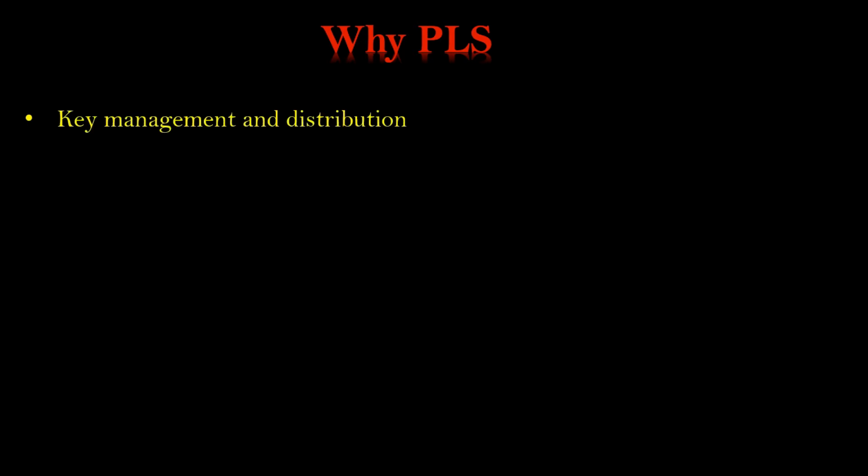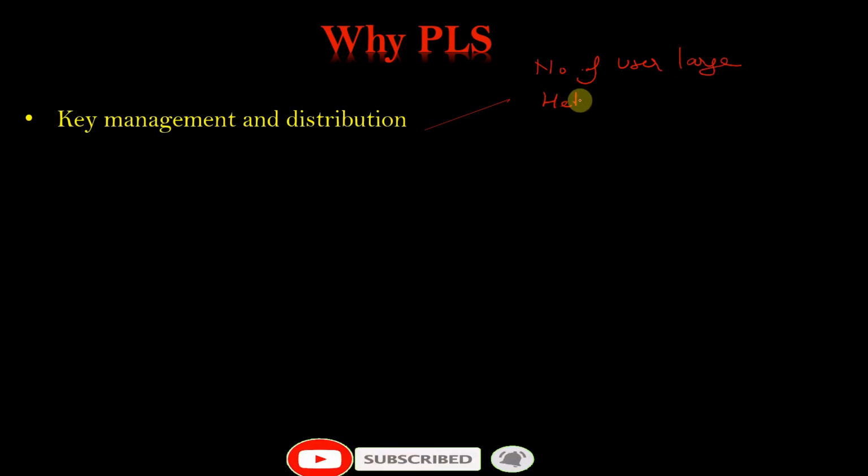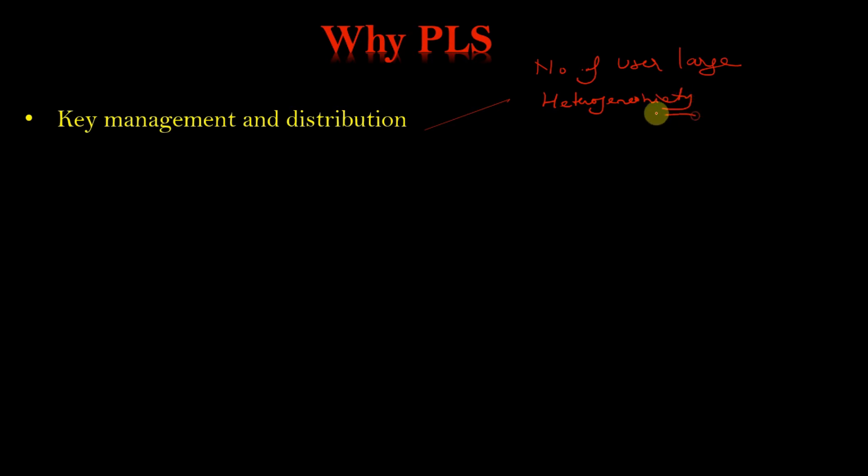So let us start with key management and distribution. In end-to-end encryption we have seen that a particular key is used for a particular user. For a single user, we have to use a particular key. Now if the number of users is large, and the heterogeneity is also large.